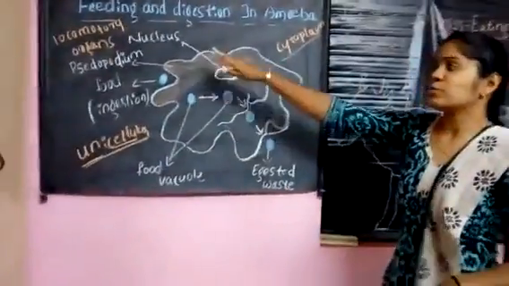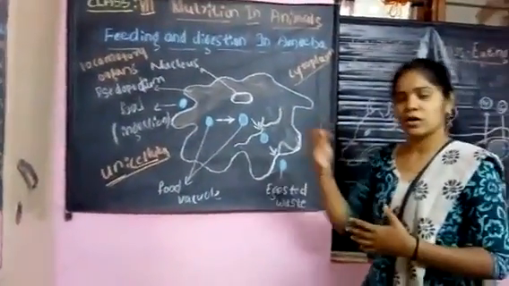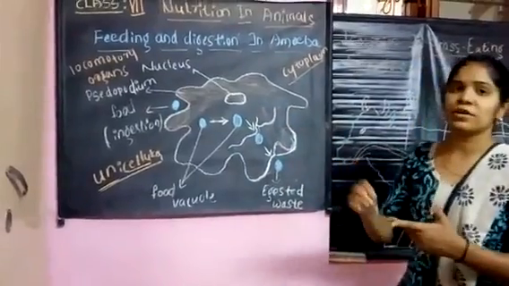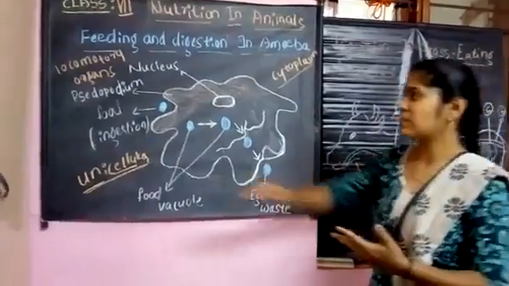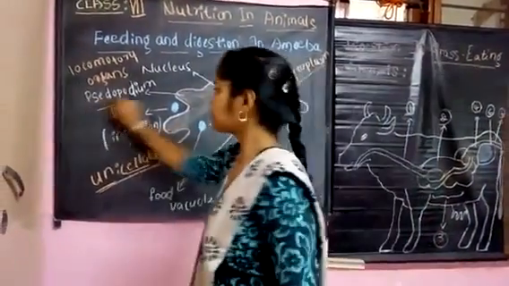Locomotory means the motion of the amoeba. So the movement of the amoeba and the capturing of food takes place by the pseudopodia.